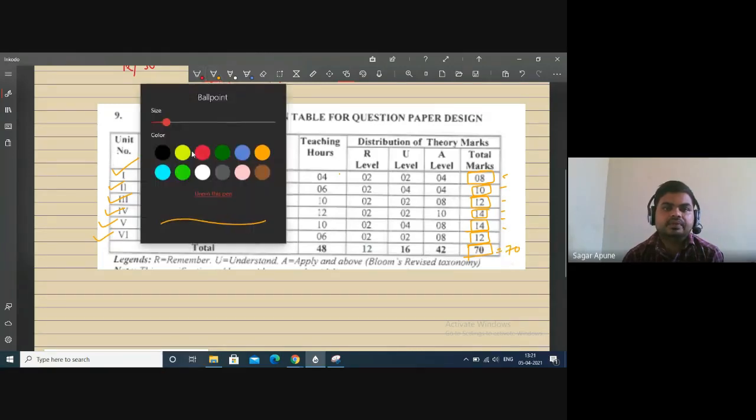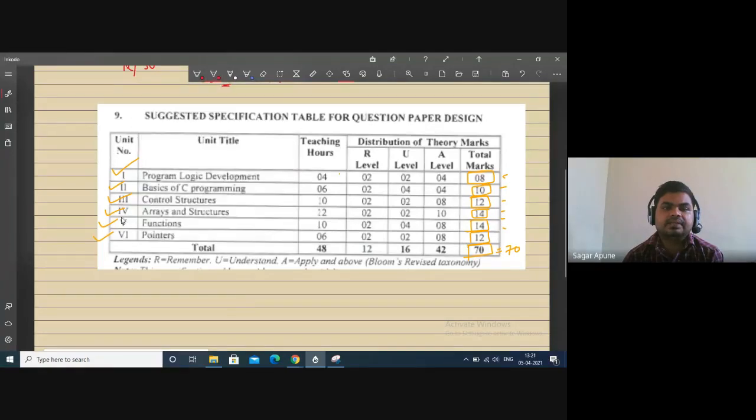Okay. So this is the marks weightage according to your units, right? Unit number 1, 2, 3, 4, 5, and 6. So here unit number 3, unit number 4, and unit number 5 are important. Why? Because unit number 3 carries 12 marks, unit number 4 and 5 carry 14 marks respectively, right?